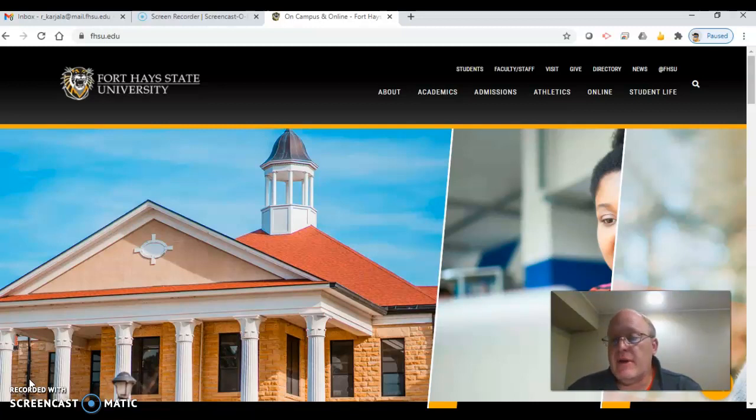I've been married for 25 years, and I have 2 girls. Both of them are in college at Emporia State. One's a junior and one's a freshman. Also have 2 dogs. We have a golden retriever and a cocker spaniel. So one big one and one small one. That's a little bit about me.